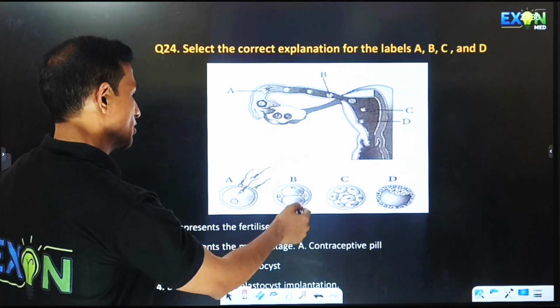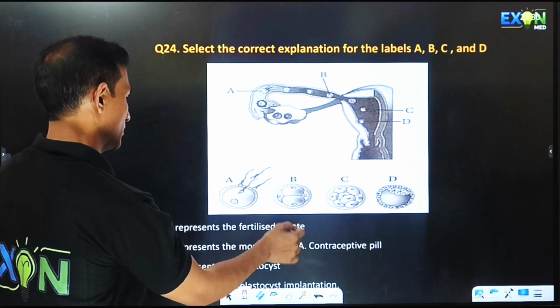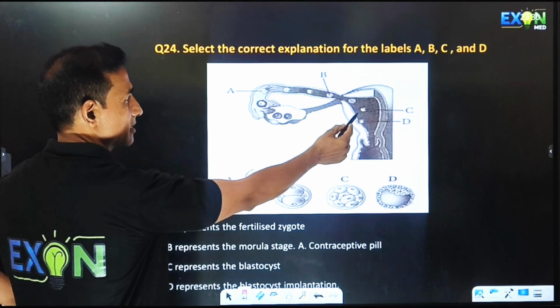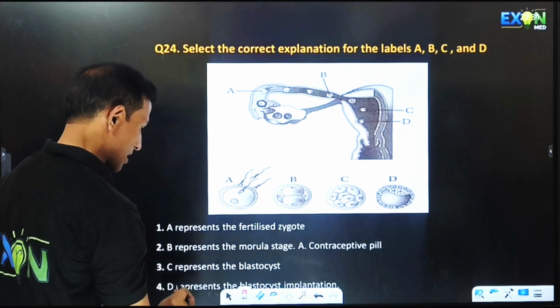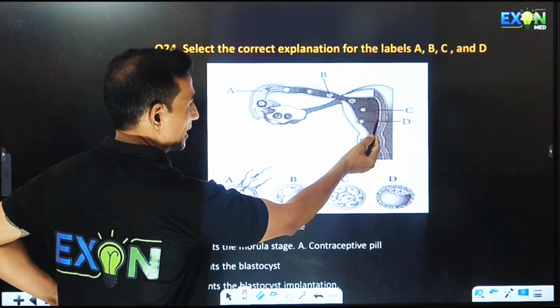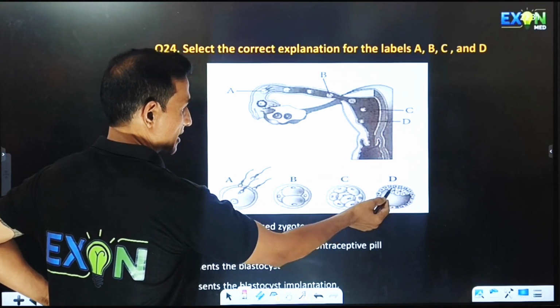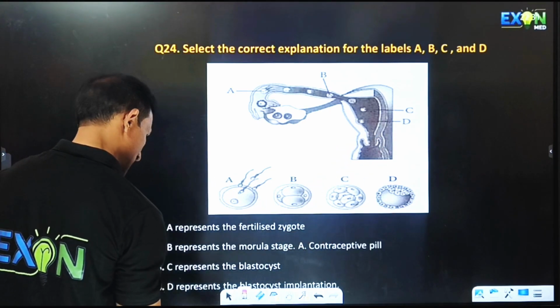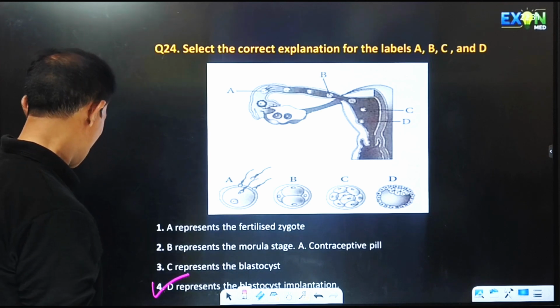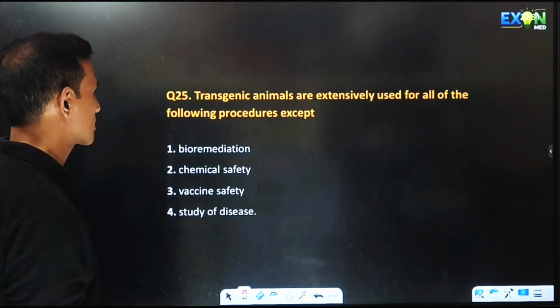Then C represents the blastocyst. Actually, it's morula. D represents the blastocyst implantation. So this will be D, implantation, blastocyst. So hence the correct answer will be the fourth one, that is D represents blastocyst.